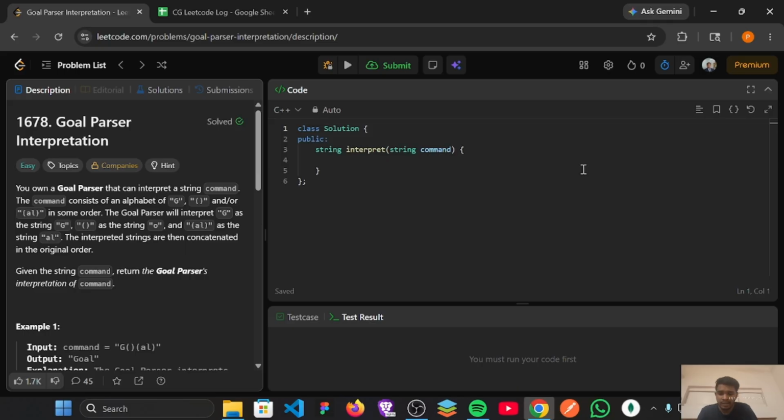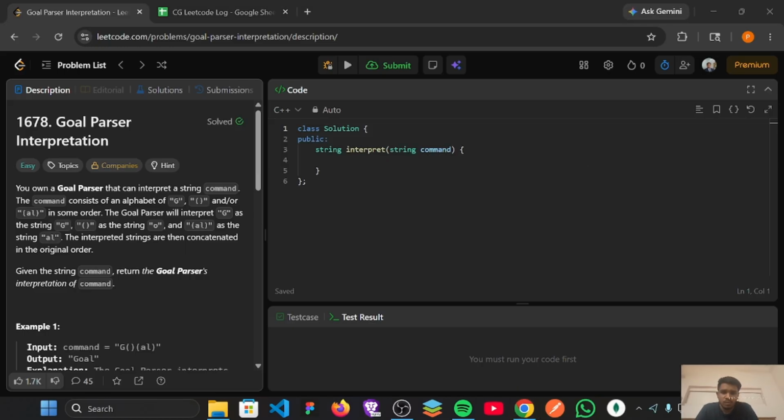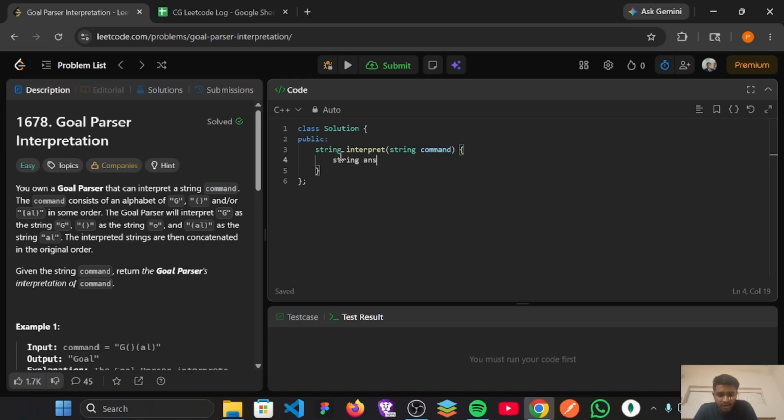Now let's write this code in C++ language. So first of all, I am going to take a string answer which will be empty. It will store the final result. Now I'm going to write a for loop, i equals 0, i less than command.size(). This loop will iterate through each character of the input string.